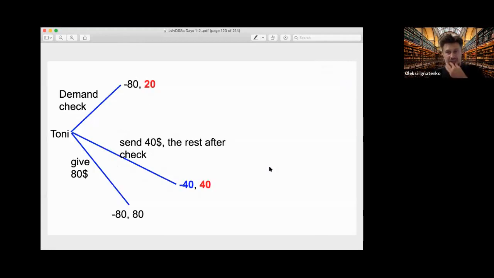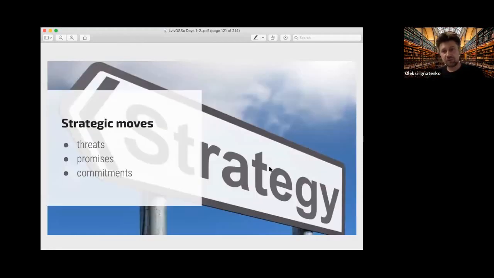Okay? And actually, if you have a strategic situation in extensive form and other forms, all possible game changing is classified into 3 possible situations. So you have 3 possible strategic moves: threats, promises, and commitments. So these are 3 possible actions you can take to change the game.